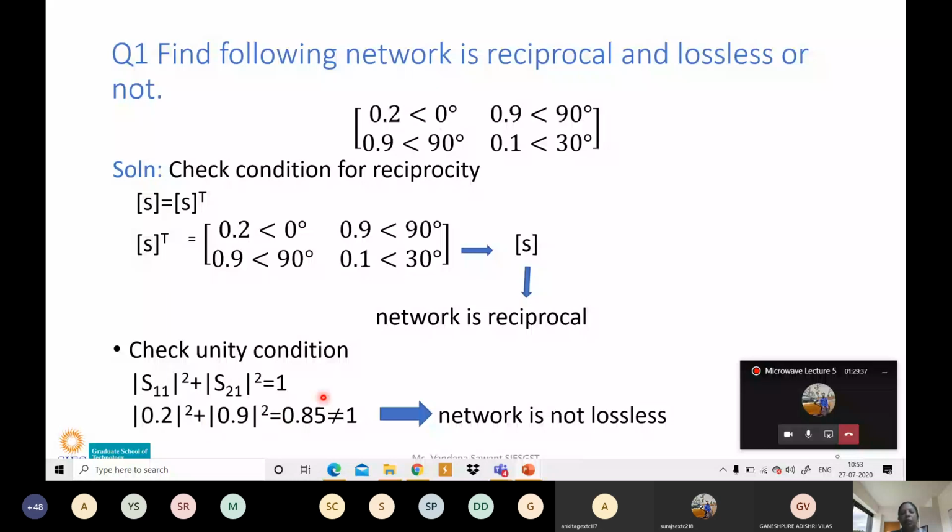0.2 square plus 0.9 square is equal to 0.85. Is it equal to 1? No. So we can say that the network is not lossless. It is lossy. It is not satisfying this condition. So the network is lossy. The network is not lossless, right? Yes, ma'am, it's a lossy network.